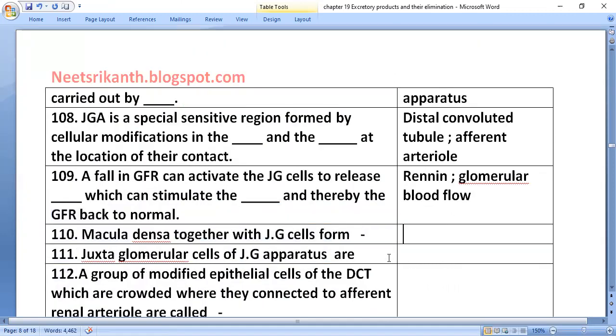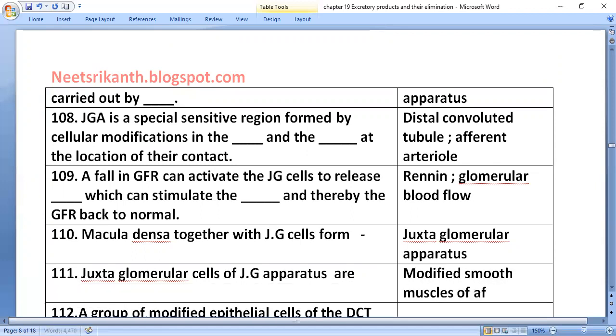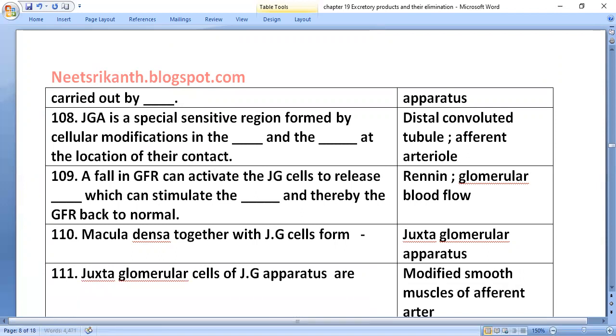Macula densa together with JG cells forms the juxtaglomerular apparatus. Juxtaglomerular cells of the JG apparatus are modified smooth muscles of the afferent arteriole.